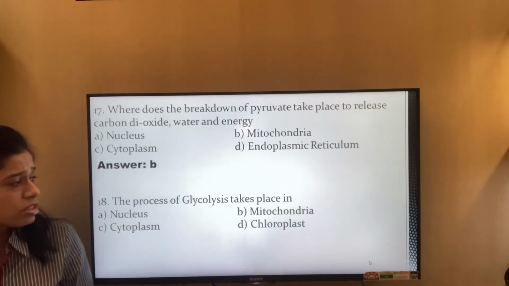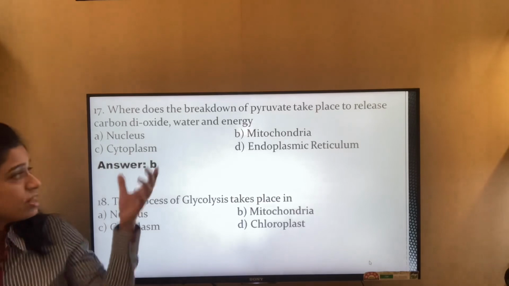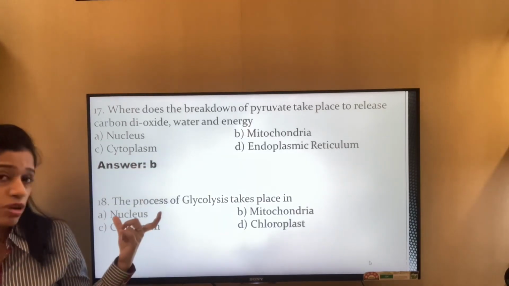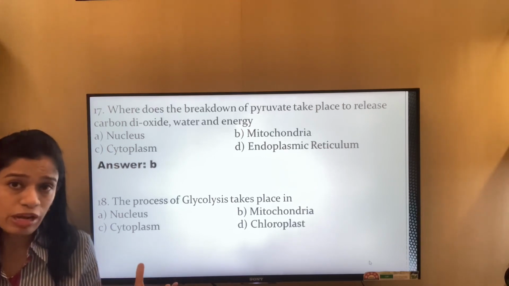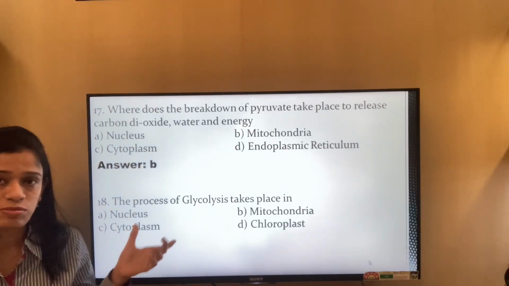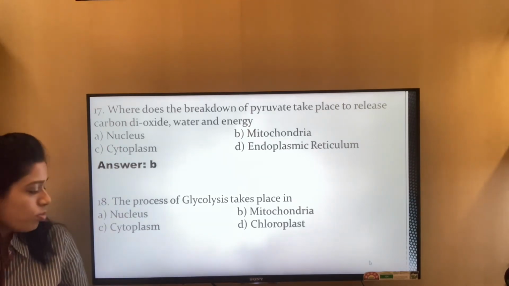Answer B. The process of glycolysis takes place in, so if this is mitochondria, then the process of glycolysis takes place elsewhere. The process of glycolysis means breakdown of glucose into pyruvic acid. So that is cytoplasm. So here only I have discussed the answer for this question. So answer is option C.